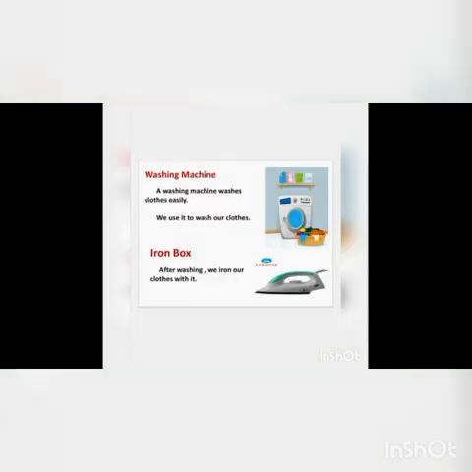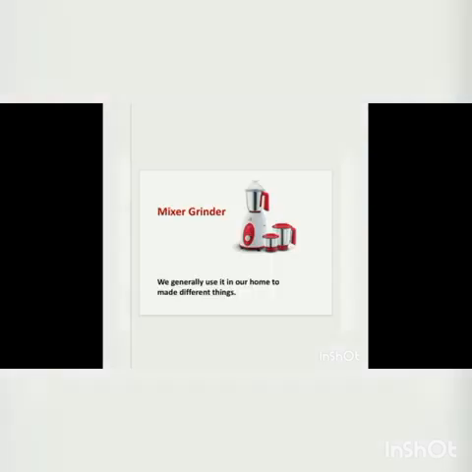Here we have two machines. What are they? Washing machine and an iron box. So these are electrical machines. Let me see the uses of these machines. Washing machine. A washing machine washes clothes easily. We use it to wash our clothes. And what is the use of an iron box? After washing, we iron our clothes with it.